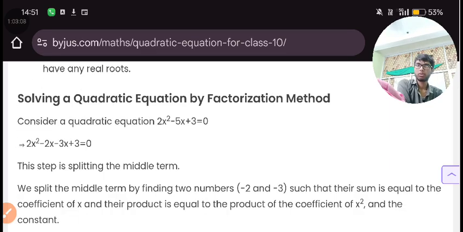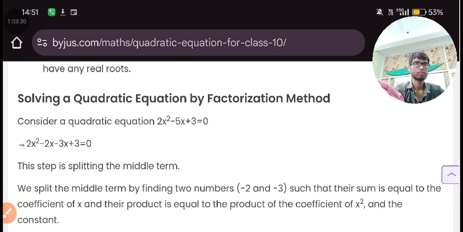Solving a quadratic equation by the factorization method. Here you will use the splitting method. Split the middle term, -5x, into -2x and -3x, since 2 times 3 is 6. Just two numbers will be written.